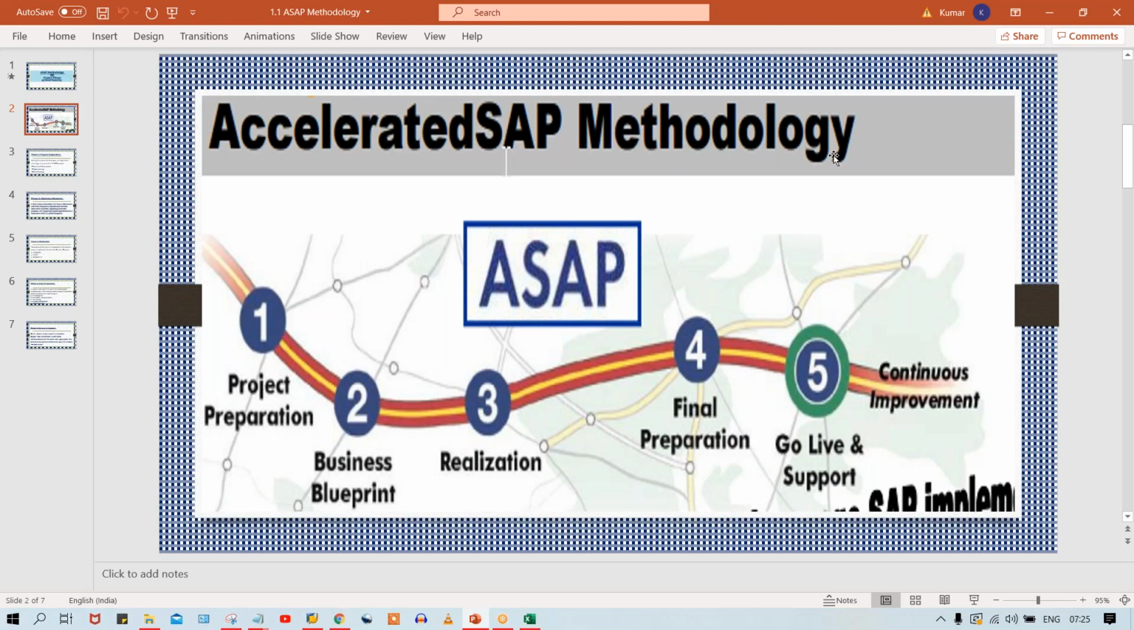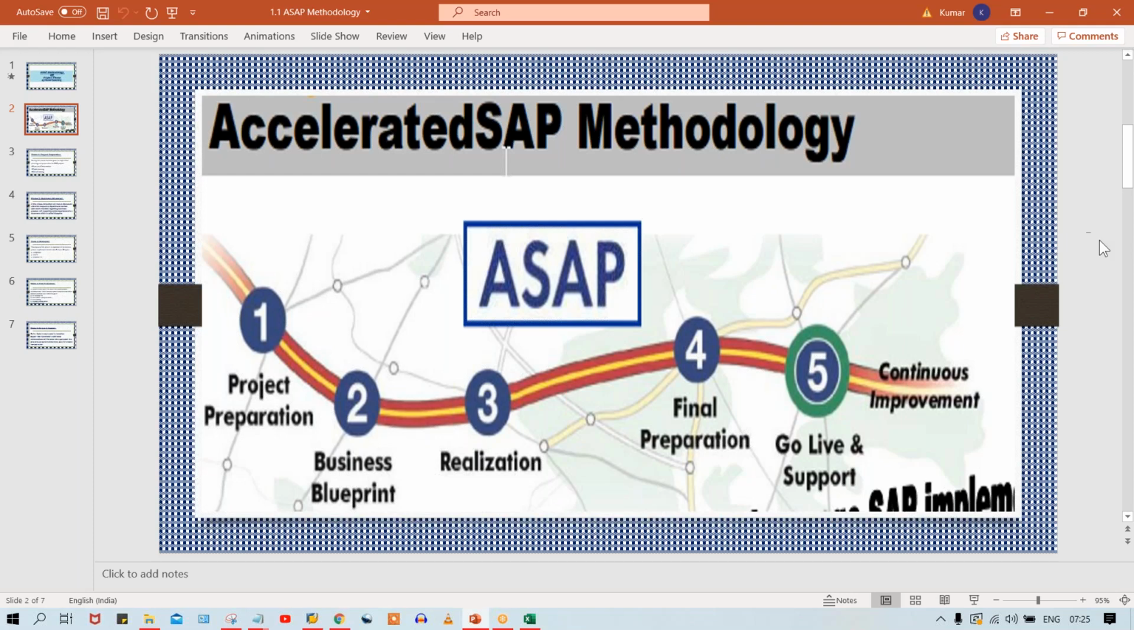So we have this ASAP methodology, and this is going to be followed. ASAP methodology means this entire implementation project is going to be segregated into certain phases. And what are those phases, guys? These are the 5 phases, and every phase has a certain name: project preparation, blueprint, realization, final preparation, and go live. What will happen in each and every phase, you need to know, because there are multiple questions which are going to be asked by people from this ASAP methodology, isn't it? So I'll cover all these things in detail.